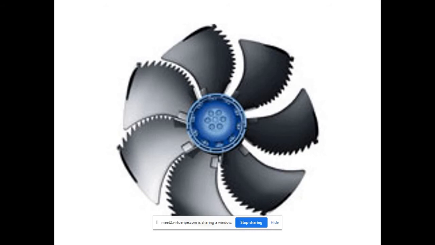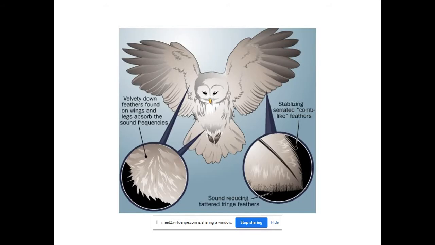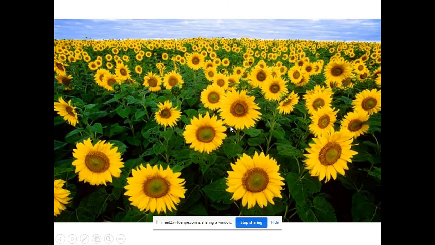Okay, so this is how engineers get inspired by a lot of concepts from nature. You can see this is why it reduces noise. The tiny hairs absorb sound, as well as this type of structure reduces noise, right? And then you can see the sunflower, you all know about that.